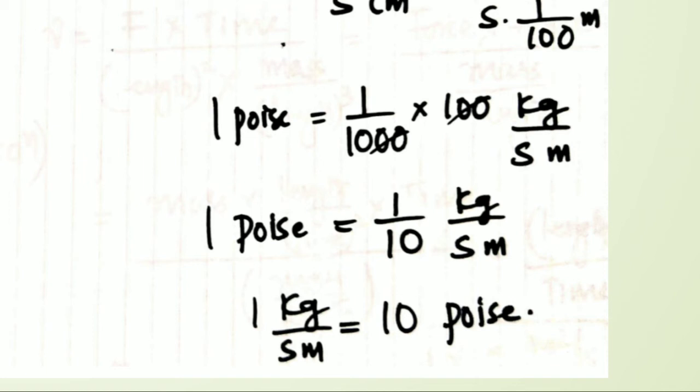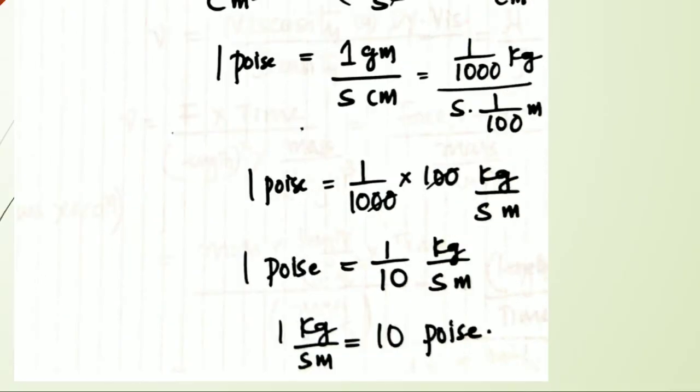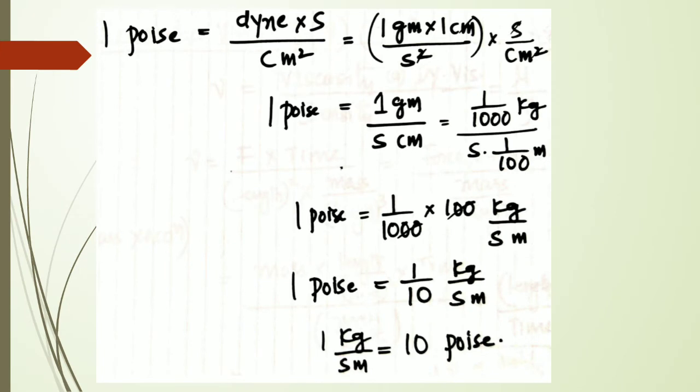Or 1 kg per meter second can be written as 10 poise here. That is how, when viscosity is given in poise, you always have to divide it by 10 in order to obtain it in SI units. That is what you need to note down here. Fine. So that is the difference you need to understand when the units are given in poise, especially for viscosity.